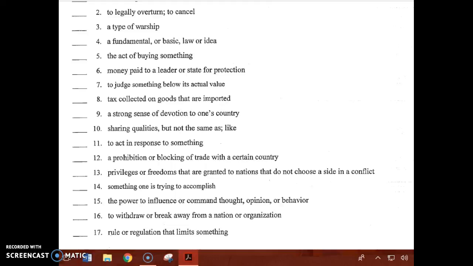14 is something one is trying to accomplish. 15 is the power to influence or command thoughts, opinions, or behaviors. 16 means to withdraw or break away from a nation or an organization. And number 17 is a rule or a regulation that limits something.